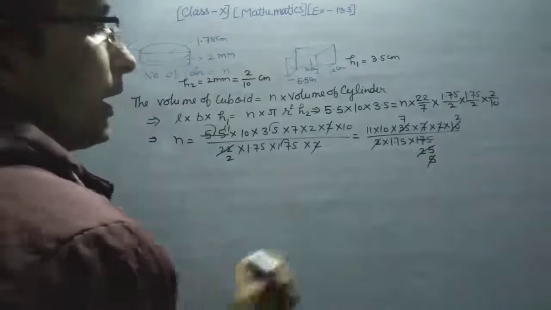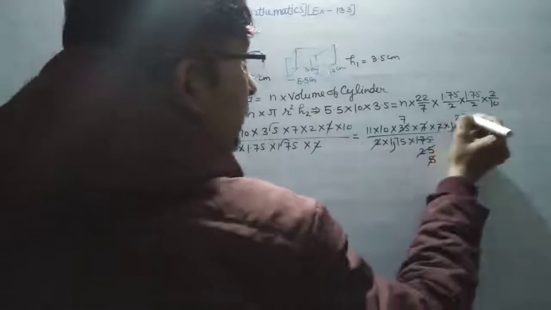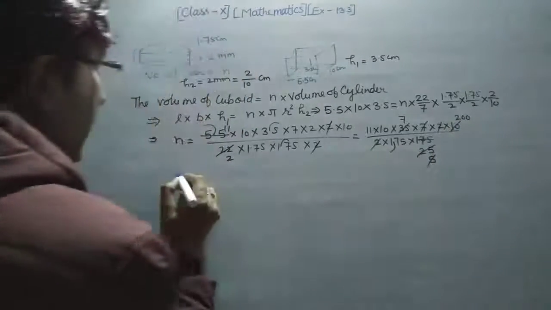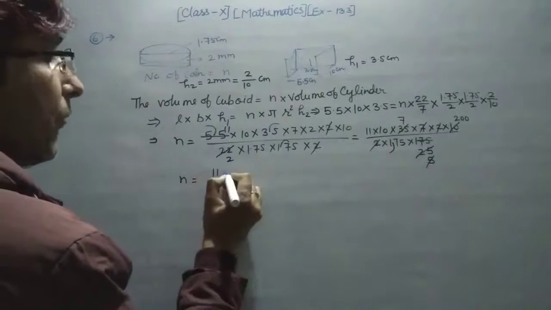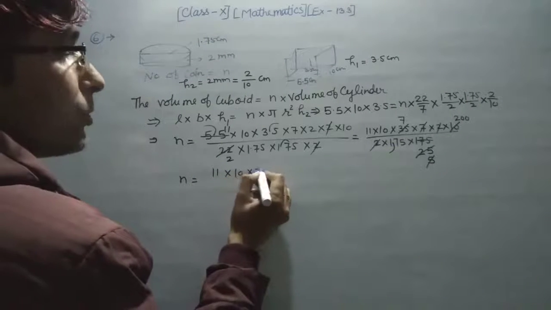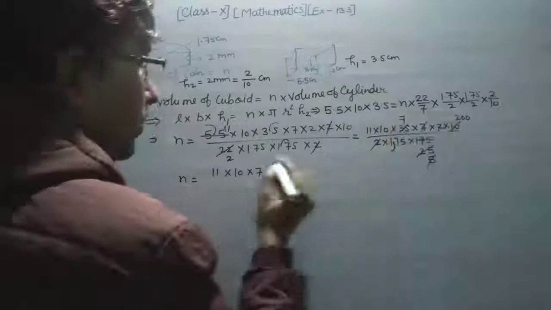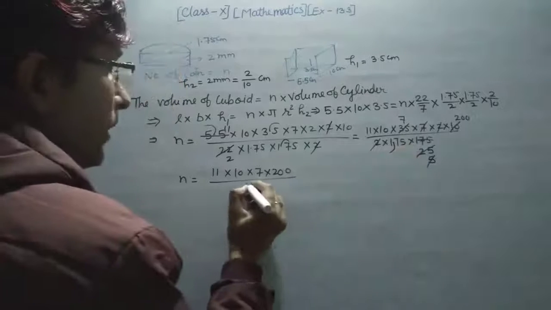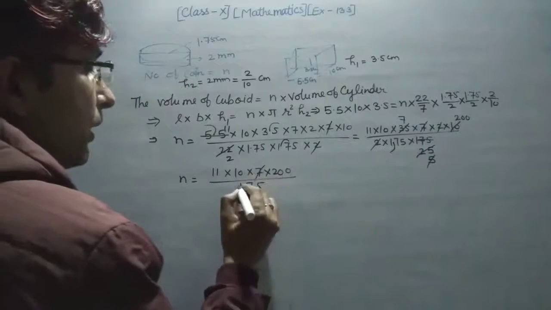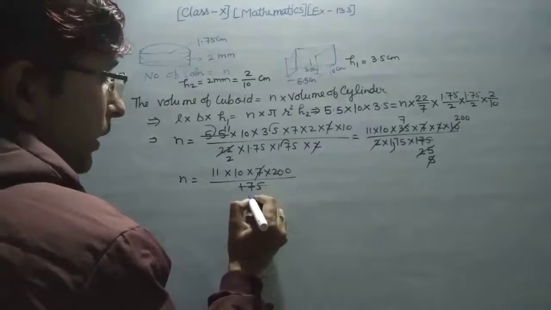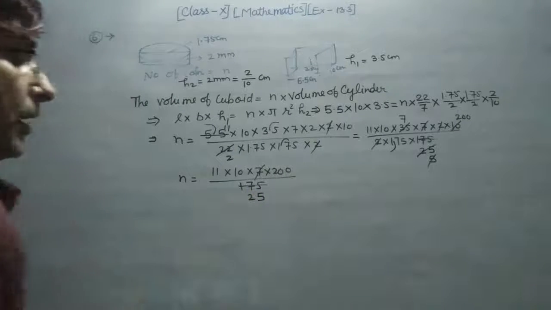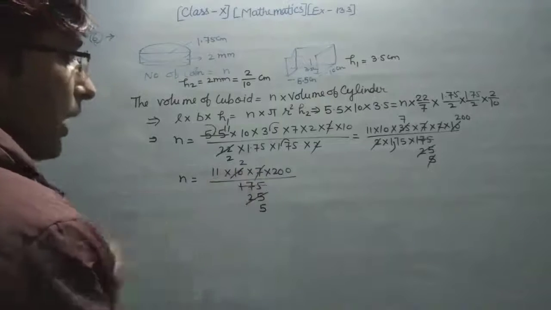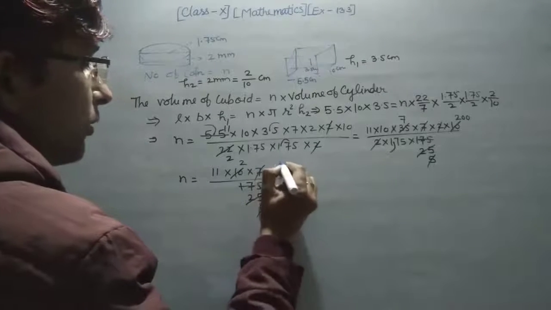Okay, and now you have to cancel this value and add 2 zeros, and then cancel this value. Here we have to write what value is left: 11 into 10 into 7 and also into 200 upon this value, only 175 is left. 7 cancels with 7: 7 2s are 14, 7 5s are 35, and after that 5 5s are 25, 5 2s are 10, and 5 cancels this value, 5 4s are 20.